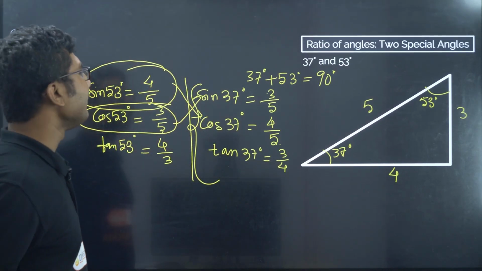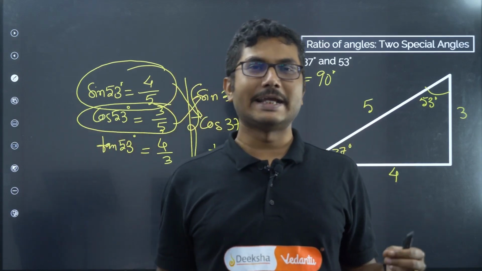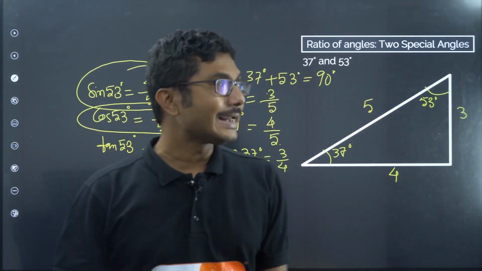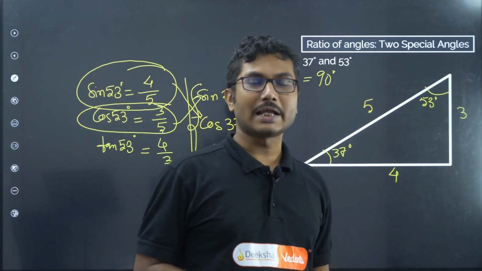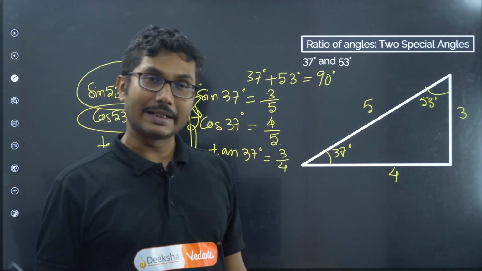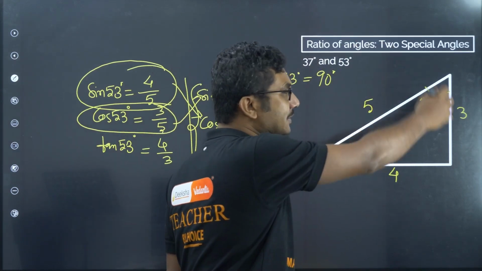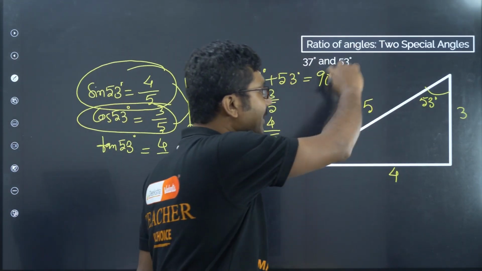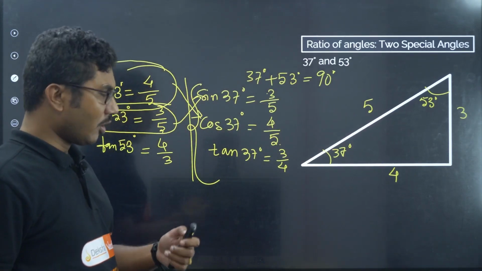This is not very difficult, but in many numerical problems in JEE, NEET, these angles are very important. They ask questions directly where the angle is given as 37 and 53, and they expect you to know these values because this comes from this specific case. Okay, so now let's move on.